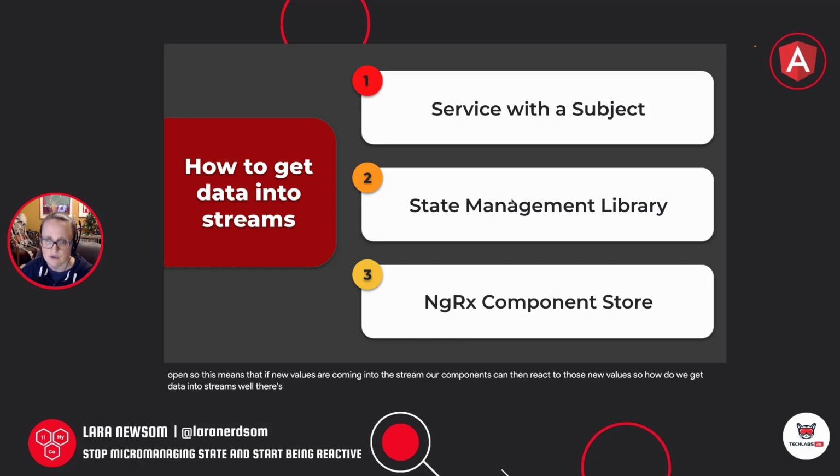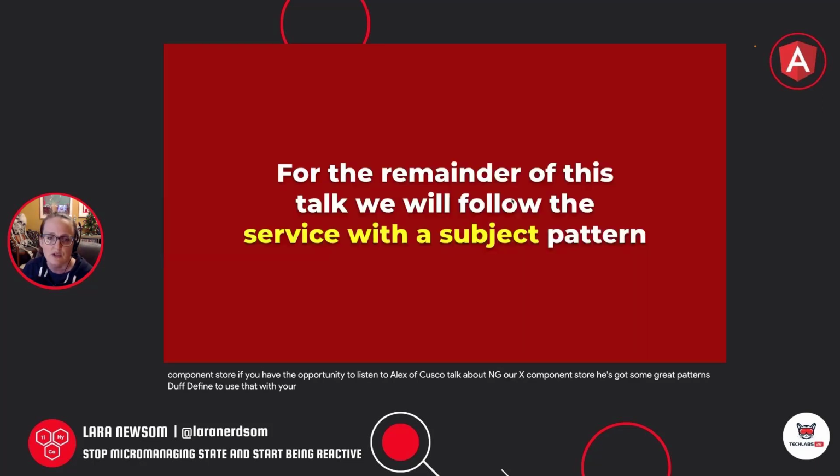So how do we get data into streams? Well, there's a couple of different strategies. We can do service with a subject. So that would be using RxJS, which is already built into Angular. We could import some sort of state management library to do some global state management like NGRX, Akita, NGXS, right? There's lots of different strategies, lots of different state management libraries out there. Or we could use something more local to the component like NGRX Component Store. If you have the opportunity to listen to Alex Okrushko talk about NGRX Component Store, he's got some great patterns defined to use that with your applications.